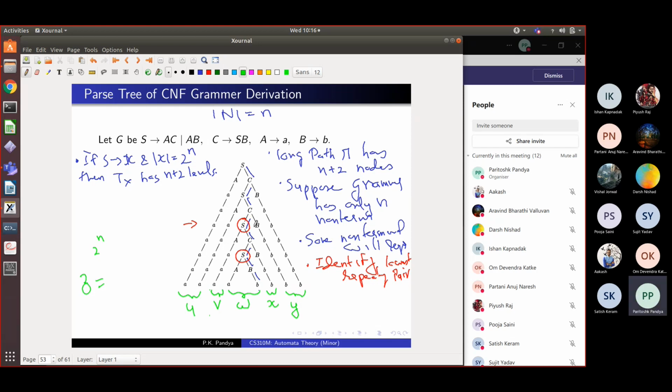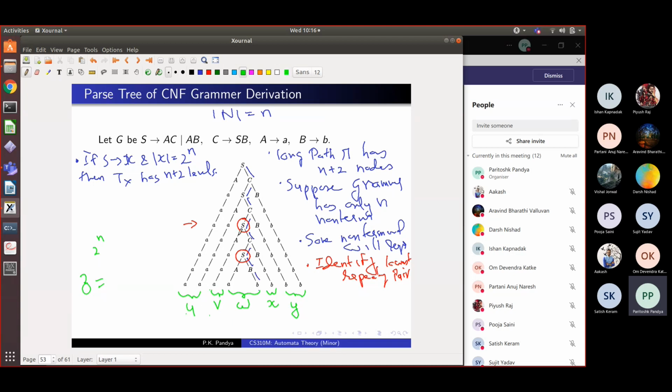And that splitting is based on these repeating non-terminals. So the lowermost occurrence of a repeating non-terminal gives you the string W. The next lower occurrence gives you the string VWX. So the part before W is called V and the part after W is called X. I've just given them these names. Whatever string this upper X derives, from that you find out where this W occurs, and the part before that you call V and the part after that you call X. And the overall word which is derived is Z. So the part before this VWX we call U, and the part after that VWX we call Y.